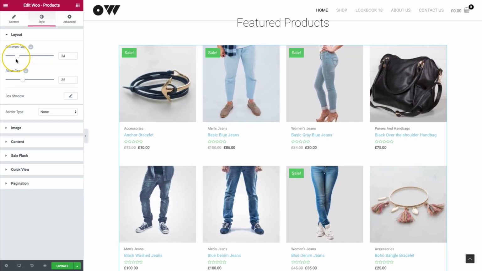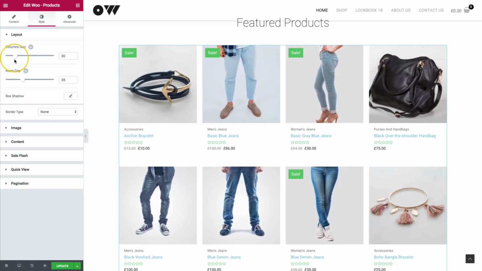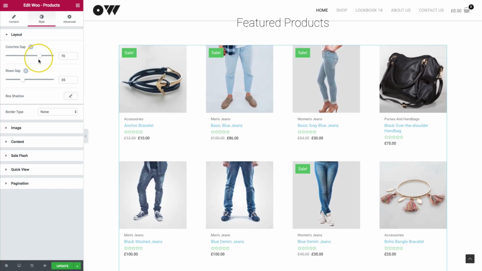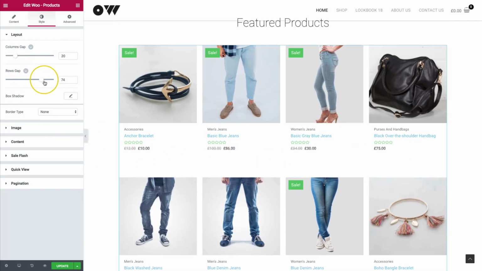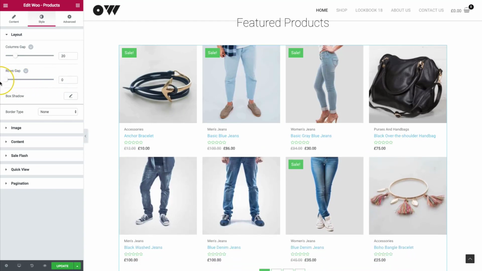And we can go back to our stock, which is 20 right here. And then we can actually increase these more if we want to do so. We have the same thing for the row gap. So we have 2 rows here. And if we feel that this is going to be too close together, we can go ahead and increase these. Or decrease these if we want them to be even closer together.